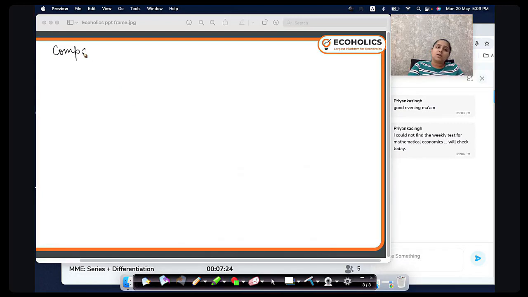One is the comparison test. Now, what is the comparison test? The comparison test finds out whether a series is converging or diverging using comparison, just like we have done in the squeeze theorem. So what does it say?